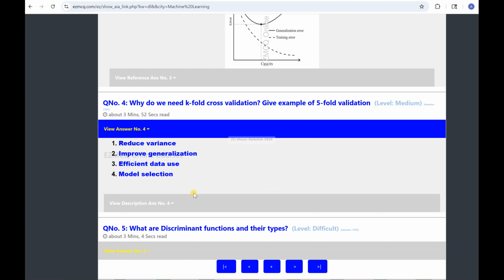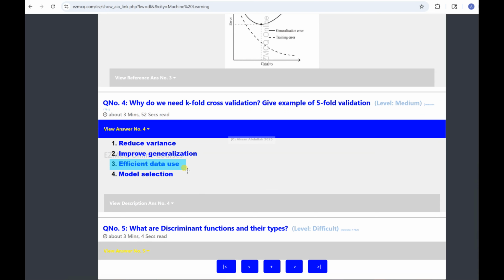Number one. Number two is improved generalization. So we are testing the model on unseen data in each fold, right? I'll show you the picture so it becomes clear. K-fold validation simulates the real-world scenario. It helps assess how the model is going to generalize, and this prevents overfitting when the noise also becomes data. And of course, we will be seeing the performance across diverse distributions of the input, right?